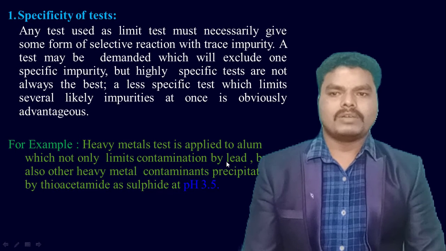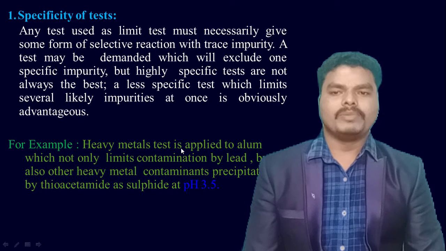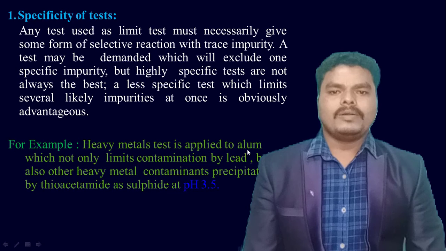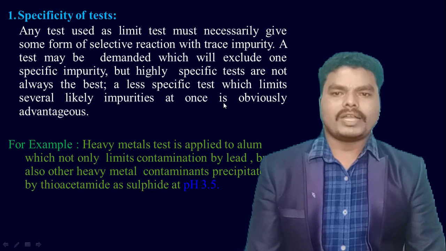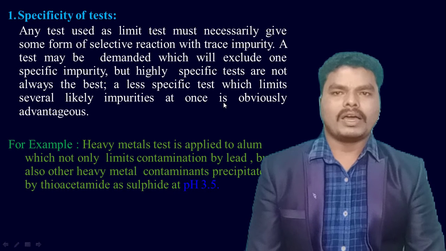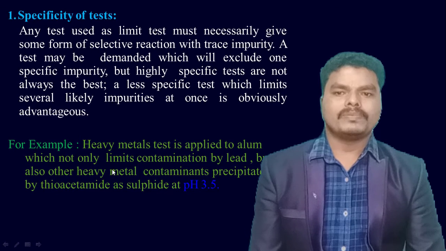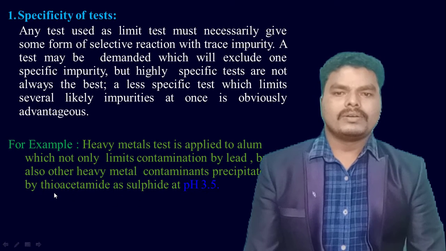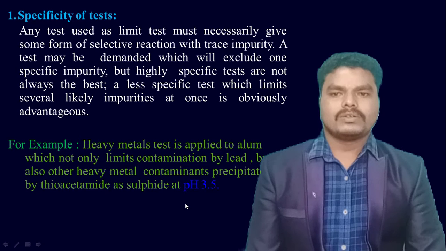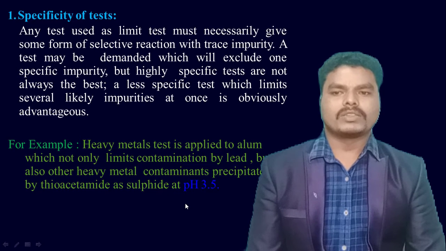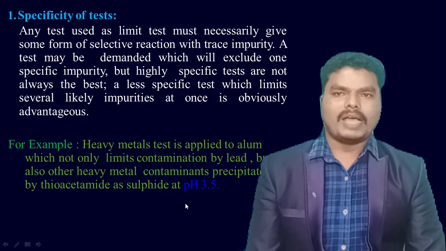I will give some example. In case of limit test for heavy metals, generally the specific test or reaction used for heavy metals in case of alum is able to identify the lead as impurity. But in case of alum, along with the lead, it also contains sulfides which are obtained from the thioacetamide as impurities.